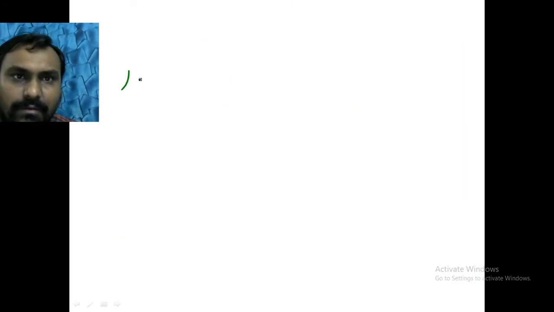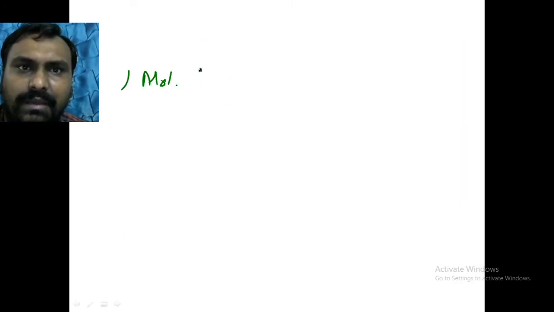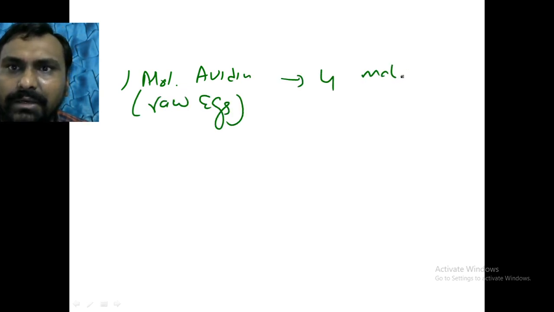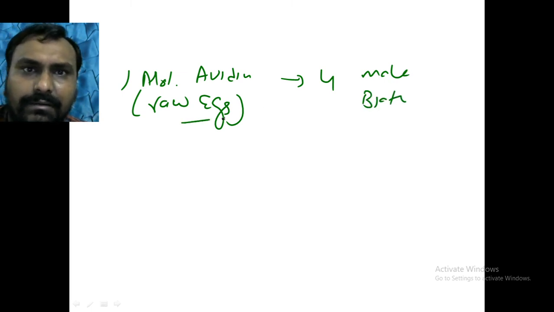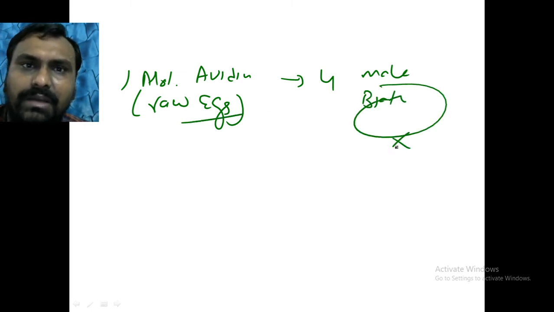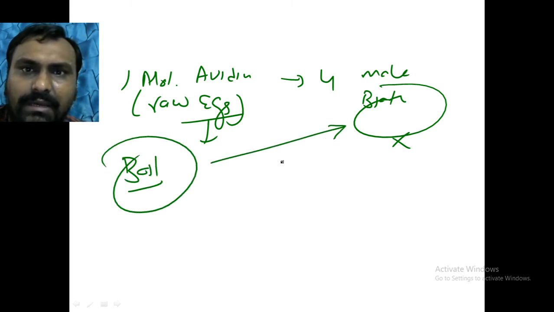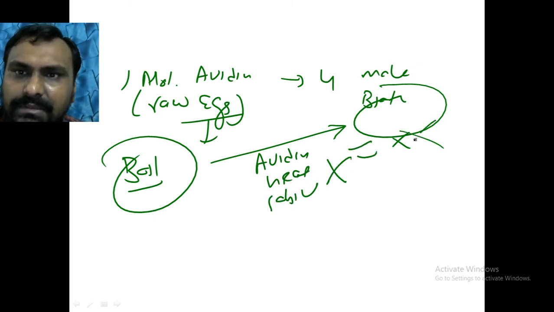One molecule of avidin, this avidin is present in raw egg. Okay, it will bind with the 4 molecules of biotin. So when we take the raw egg, it will bind with the biotin and it will cause biotin deficiency. So we always have to boil the egg, avidin is a heat labile protein, so it will be destroyed so that biotin deficiency won't occur.